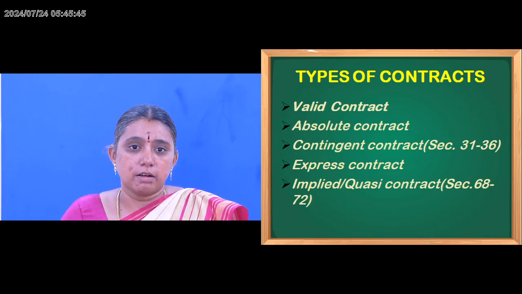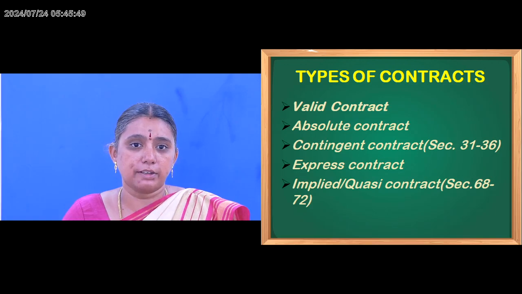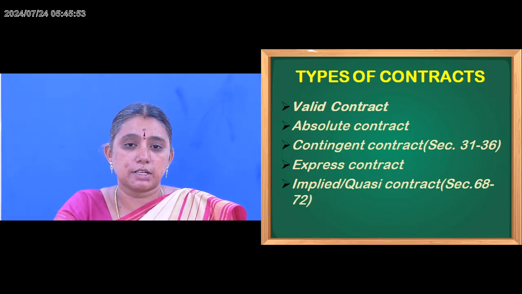Next, we are going to see the types of contract. There are 5 kinds of contract, that is, under valid contract we have 4 kinds: absolute contract, contingent contract, express contract, and implied or quasi contract. The contingent contract is mentioned under Sections 31 to 36 of the Indian Contract Act, and implied contract is mentioned under Sections 68 to 72.